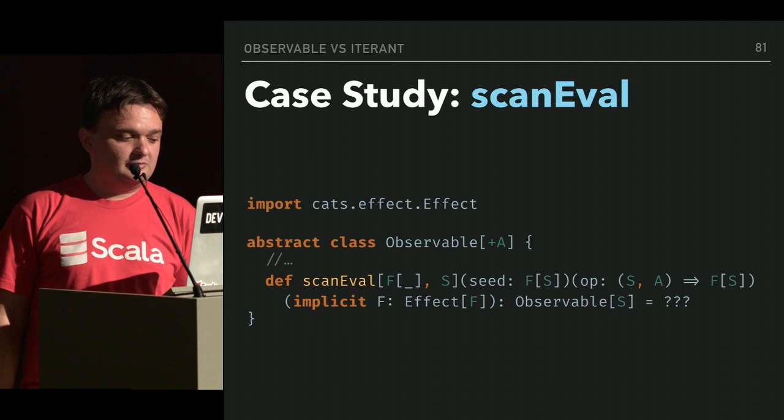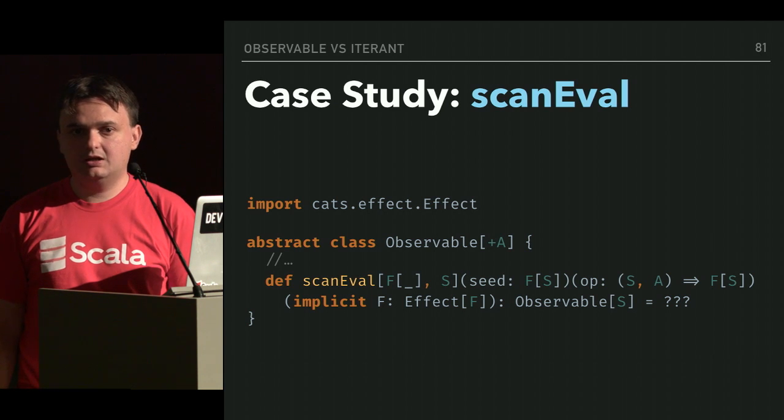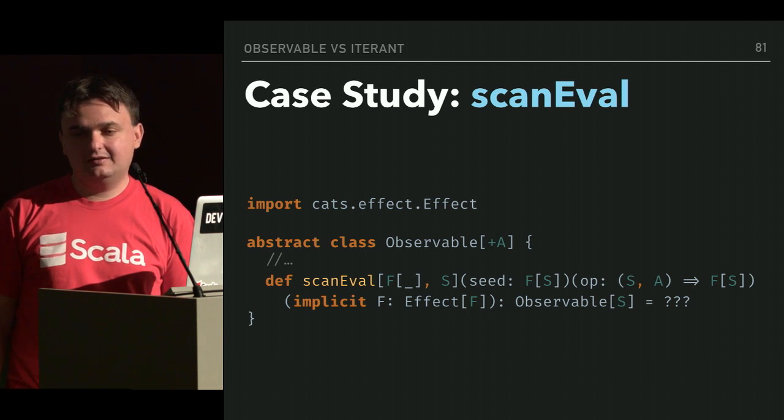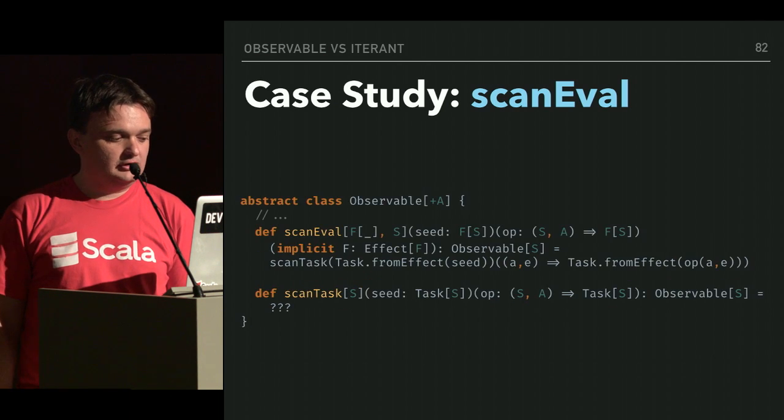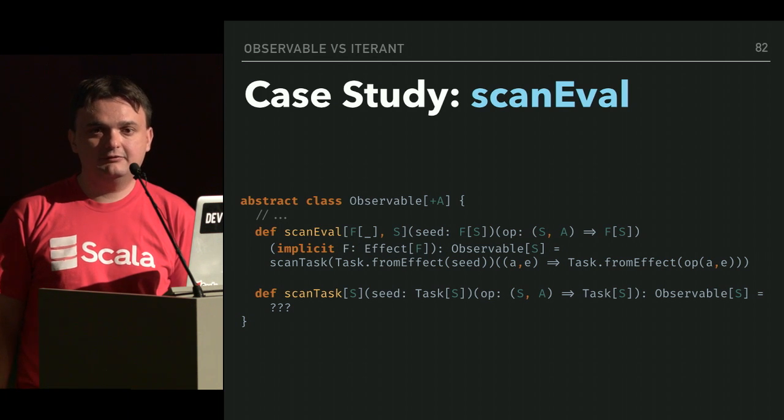On the other hand, on observable, we require effect data types that have an unsafe perform IO on them, so we have less flexibility here. And also the implementation has to pass through Task, because observable does not have a pluggable F type.